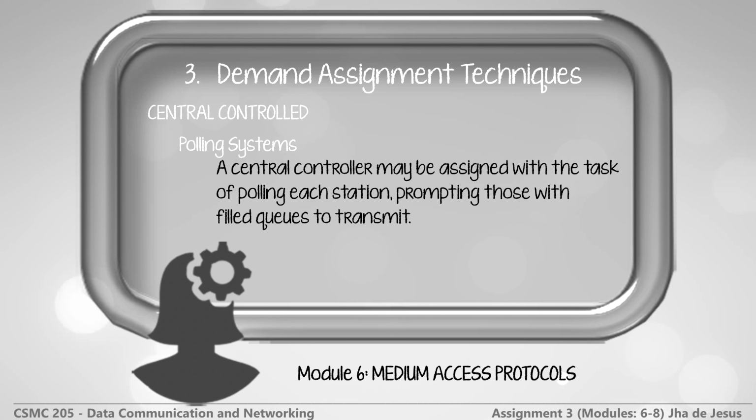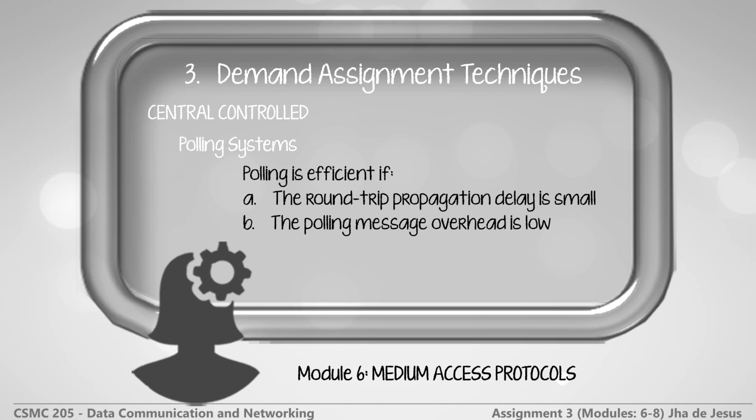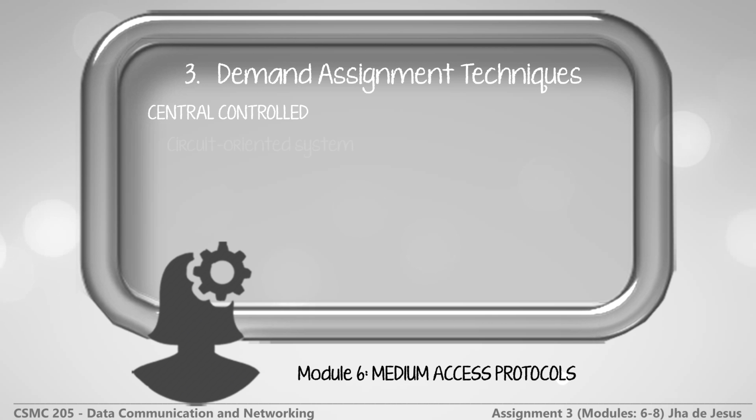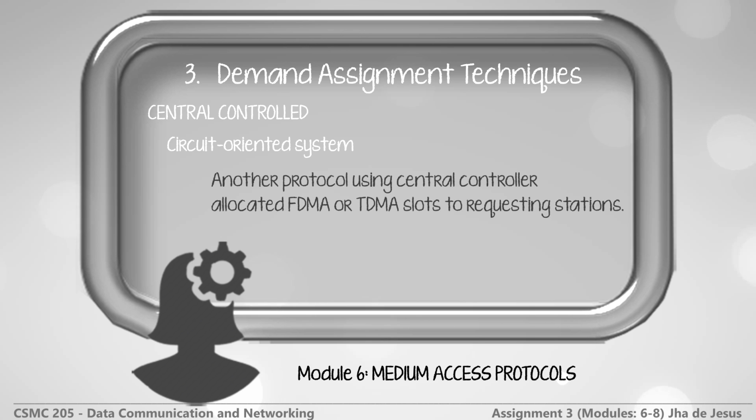Polling systems: a central controller may be assigned with the task of polling each station, prompting those with filled queues to transmit. Polling is efficient if, first, the round-trip propagation delay is small. Next, the polling message overhead is low. Circuit-oriented system: another protocol using a central controller allocates FDMA or TDMA slots to requesting stations.